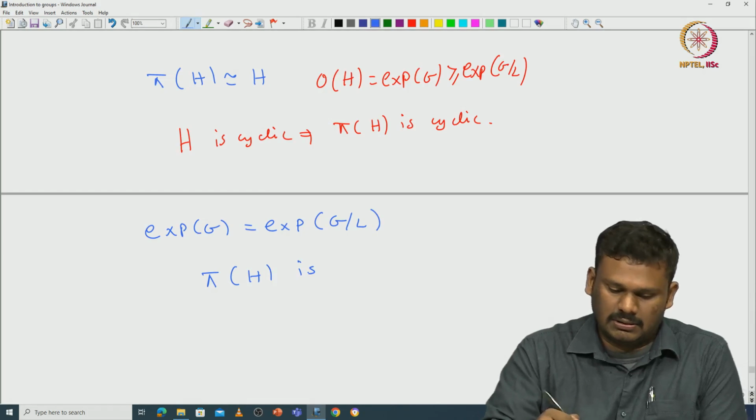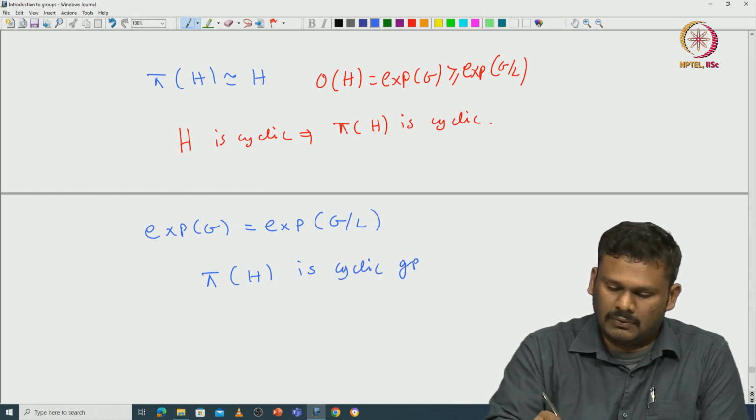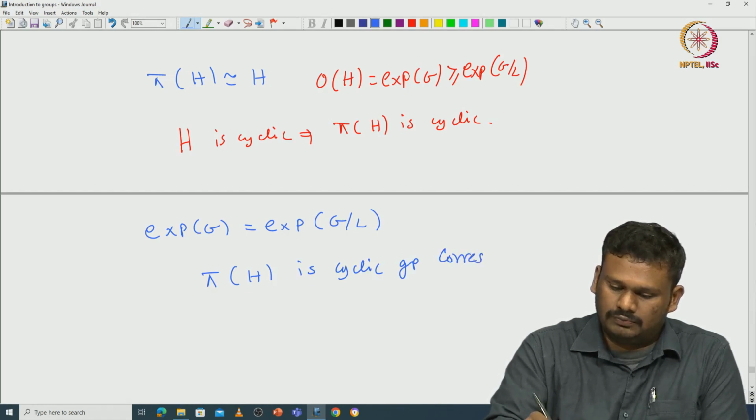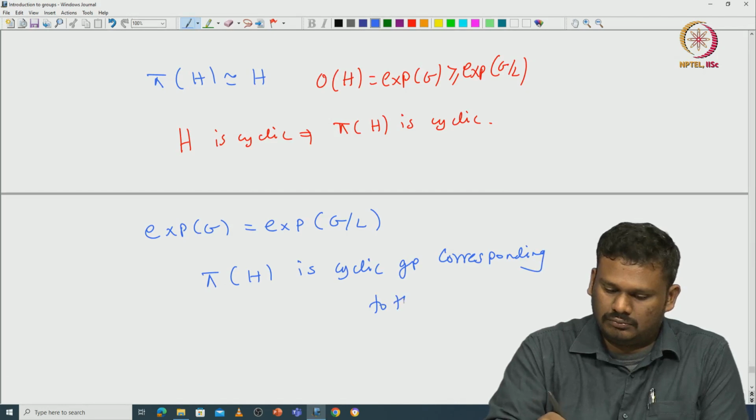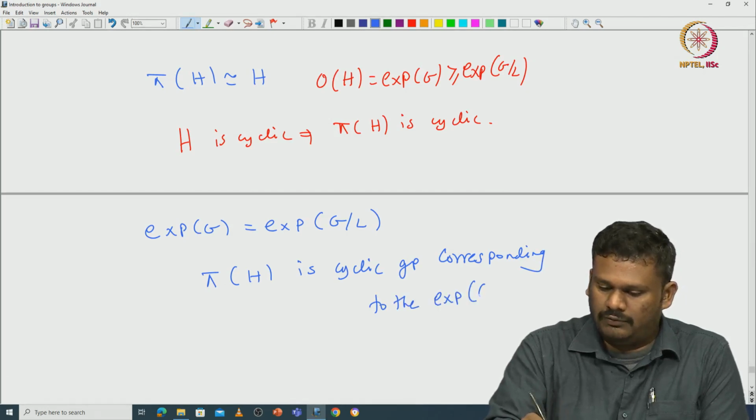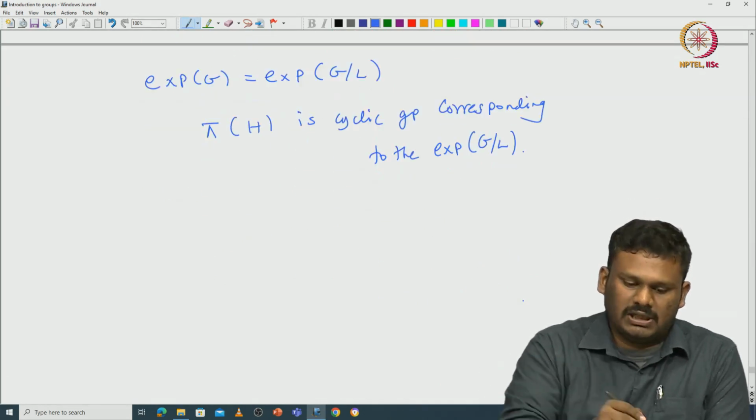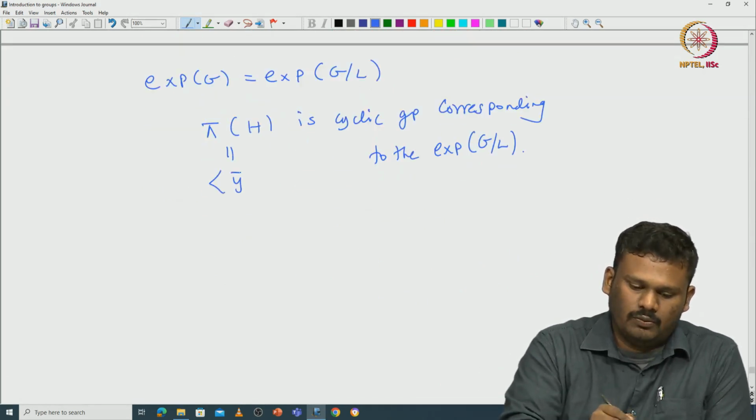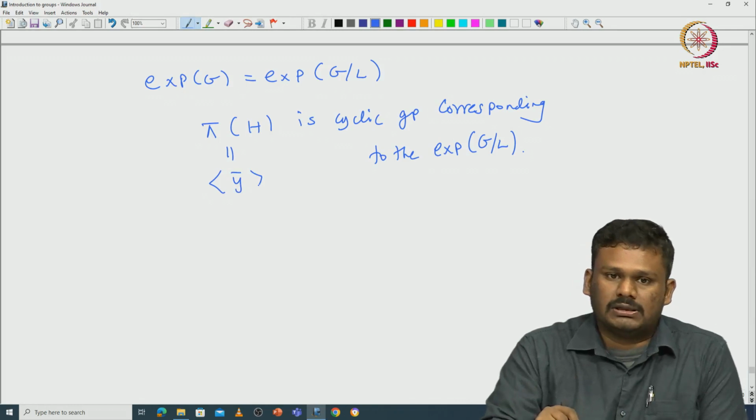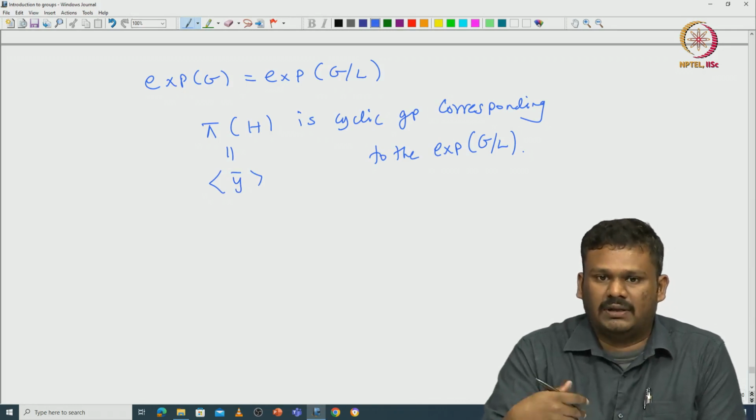a cyclic group corresponding to exponent of G modulo L. Okay. So, that means, let us say this is generated by some y bar. Okay. So, for this pi of H, we have the complement subgroup in G modulo L.